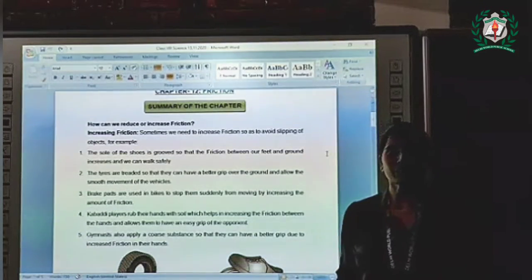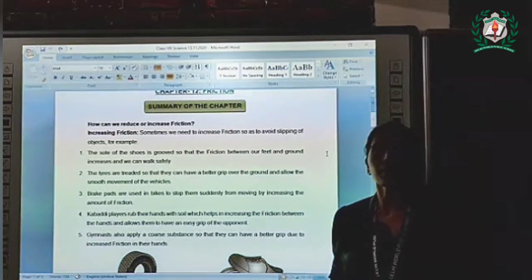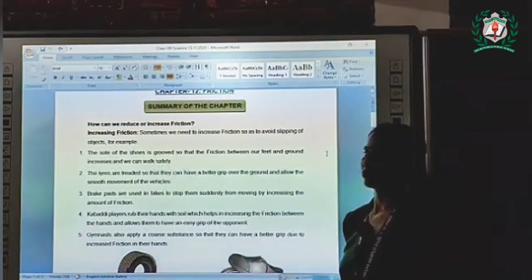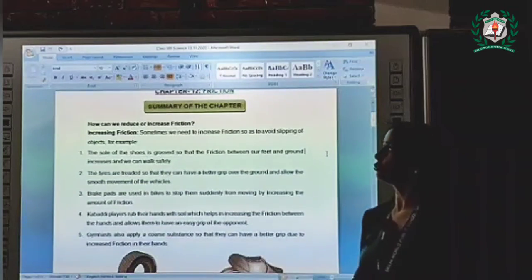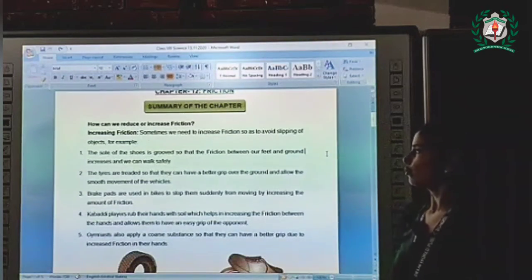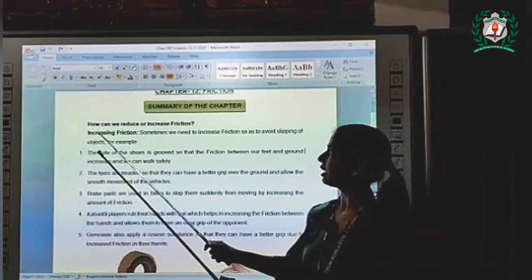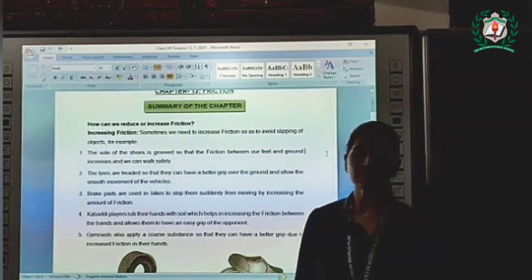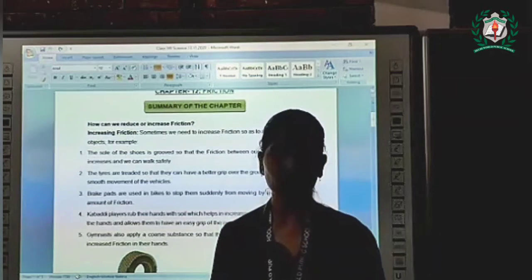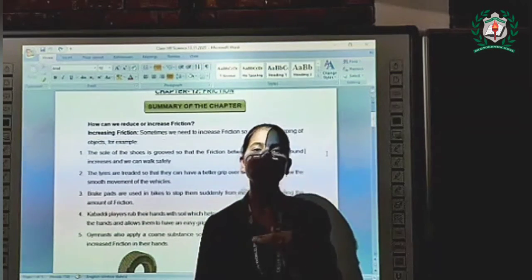I am Ritu Singh, your science teacher, and today we will continue our previous chapter, which is friction. Today we will discuss how we can reduce or increase friction. First we will discuss increasing friction. Students, sometimes we need to increase friction so that we will not slip on a smooth surface.